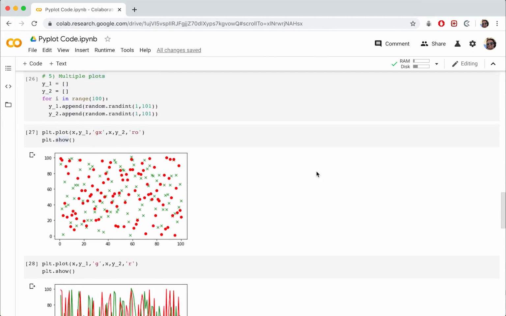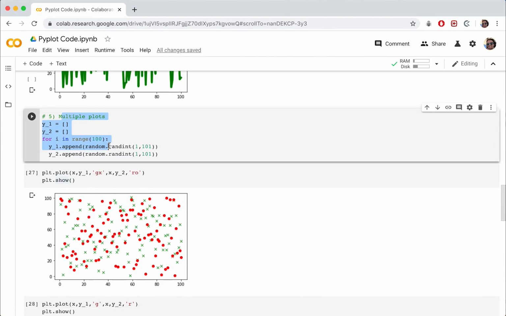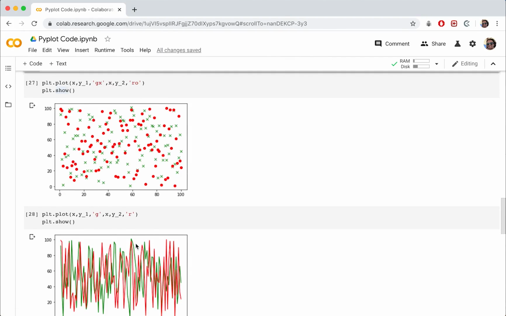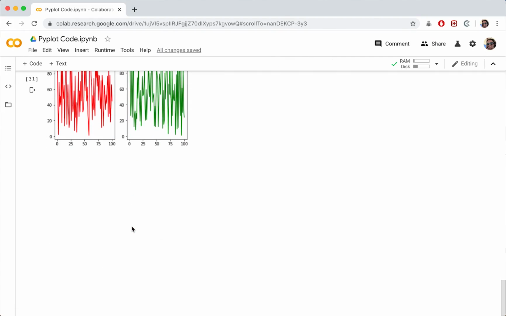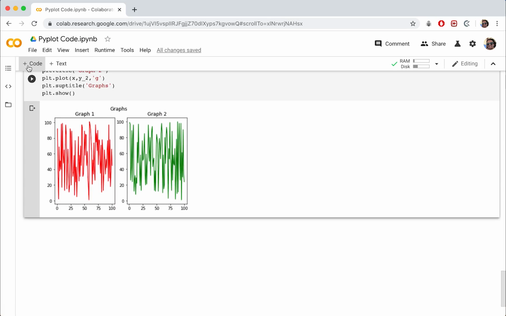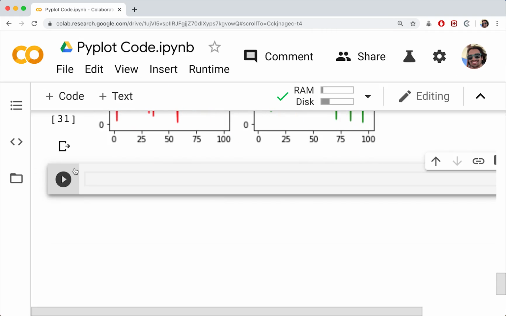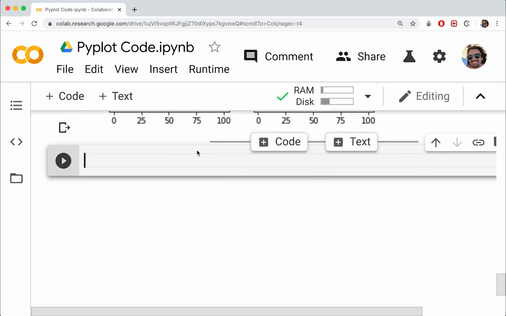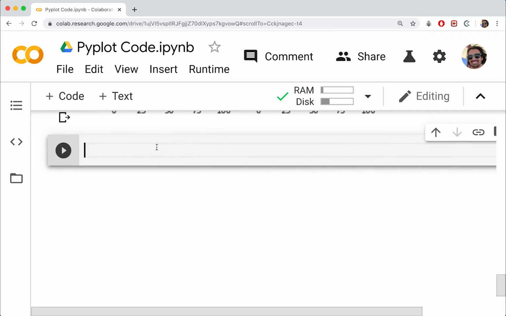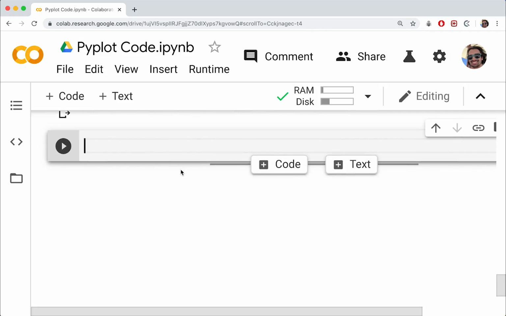Alright, so this is where we left off last time. This was number 5. We worked on multiple plots. We can plot multiple lines on a single graph or create multiple subplots. So to start off with, we're going to create a new cell. Okay, zoom in, so you guys can see a little better. By the way, you don't have to zoom in if you don't want. This is more for your easy viewing.